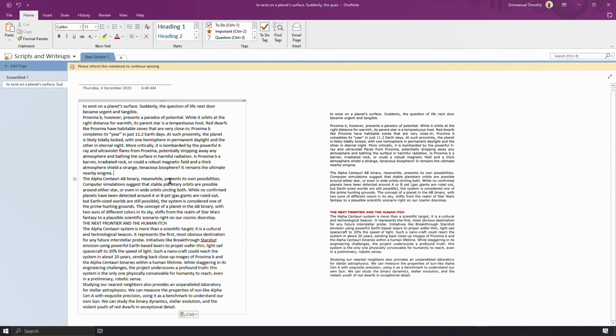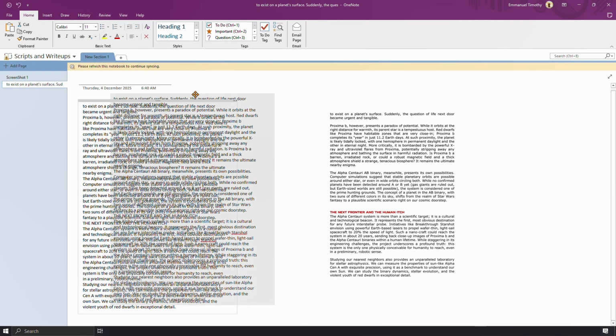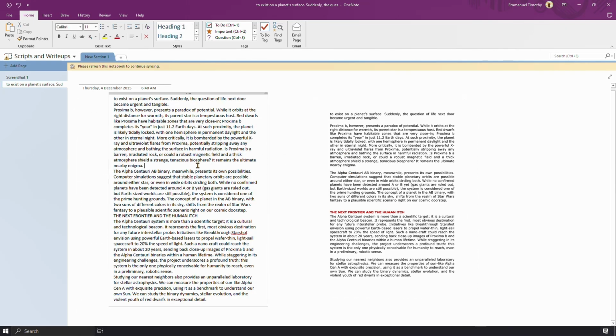The pro is it's fast and integrated. The big con, it provides zero layout preservation. You get a plain text block, and it's not designed for multi-page PDFs at all.